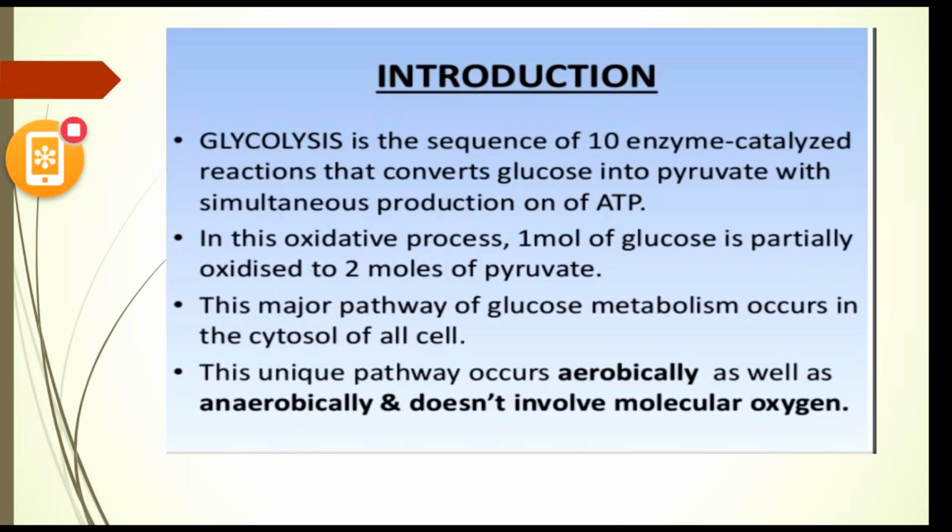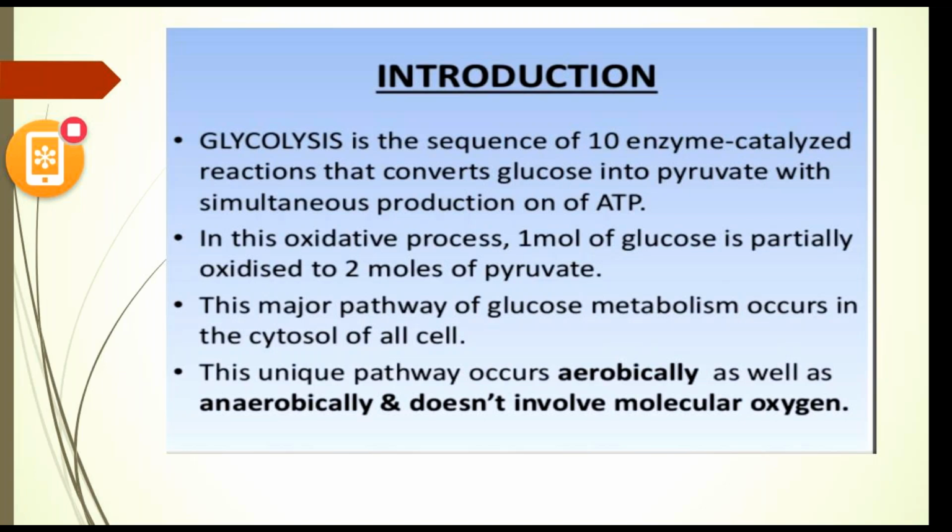In glycolysis we have 10 enzyme-catalyzed reactions that convert glucose into pyruvate. Simultaneously we are utilizing some amount of energy, and at the end of this cycle we are also paying back the energy.